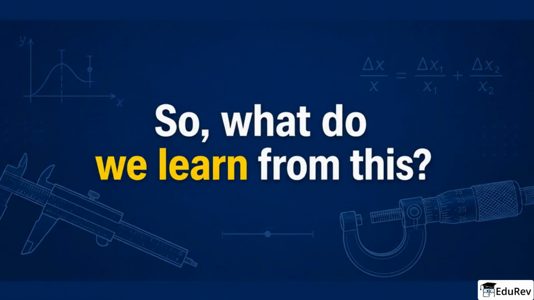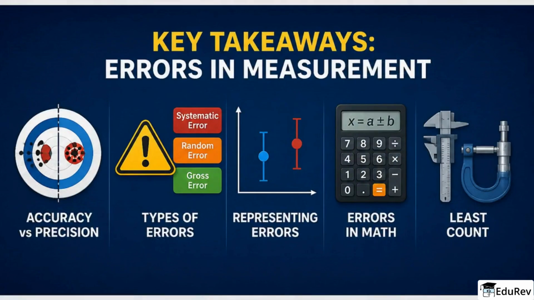So, what do we learn from this? We learn the difference between accuracy and precision, the main types of errors, how to represent errors, how errors add up in math, and the meaning of least count.